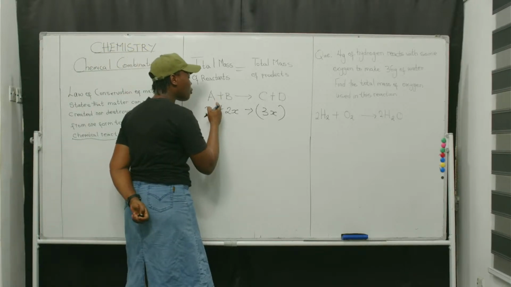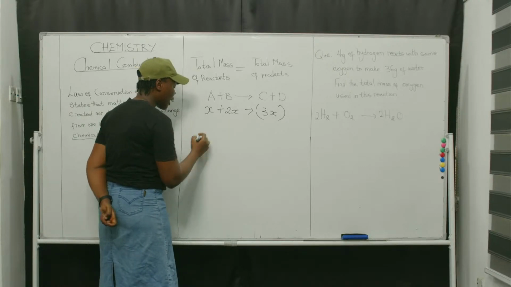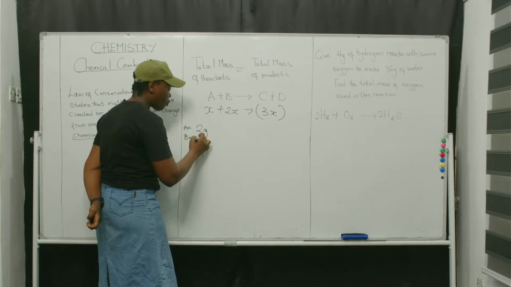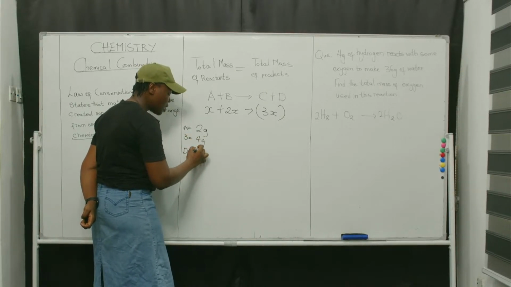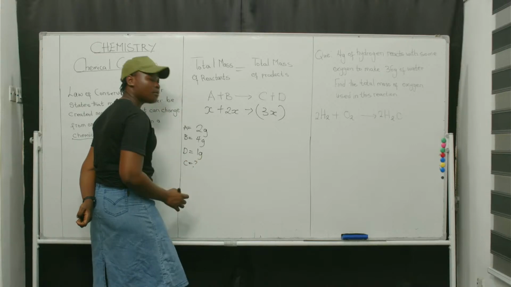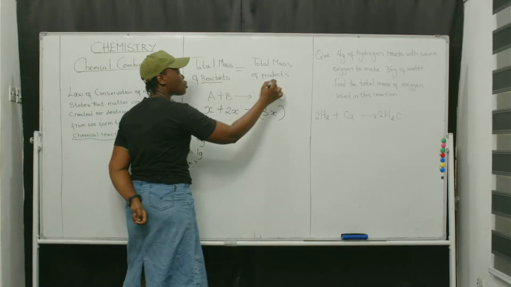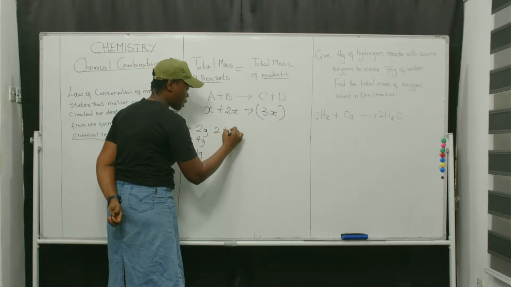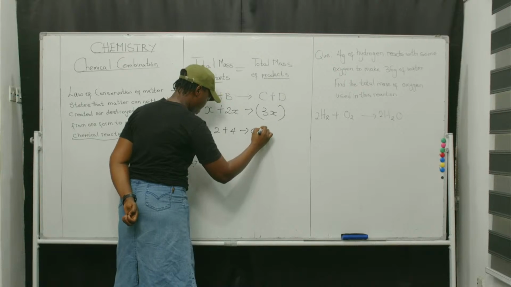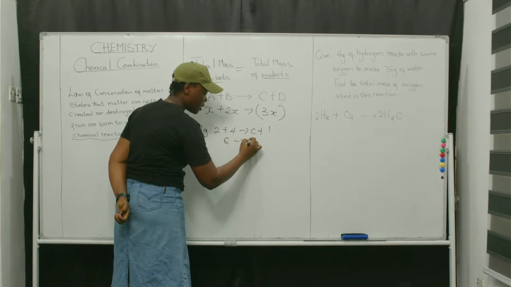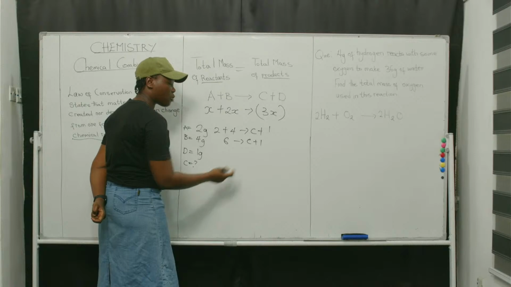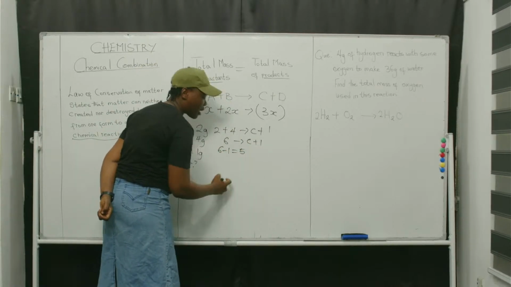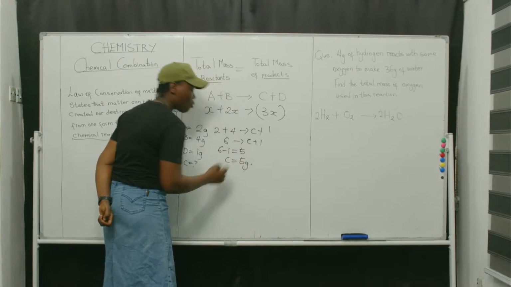That means if A, let's give it a figure. If A is 2 gram, right? B is 4 gram, and we are told D is 1 gram. Calculate C. We know that total mass of reactant must always be equal to the total mass of product. That would be 2 plus 4 to give C plus 1. This is 6, and this is C plus 1. Then make C subject of formula by taking 1 over. So it will be 6 minus 1, which will give 5. That means C is equal to 5 gram.